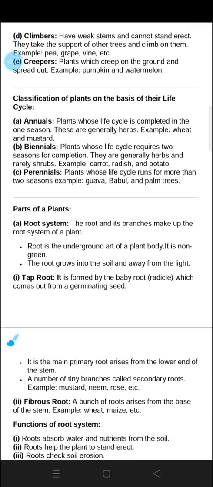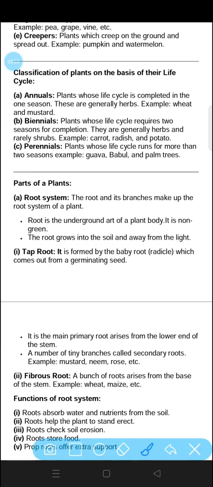Now, classification of plants on the basis of their life cycle: annual, biennial and perennial. Annual plants are those whose life cycle is completed in one season, meaning they give fruits only once in a single year, for example wheat and mustard.